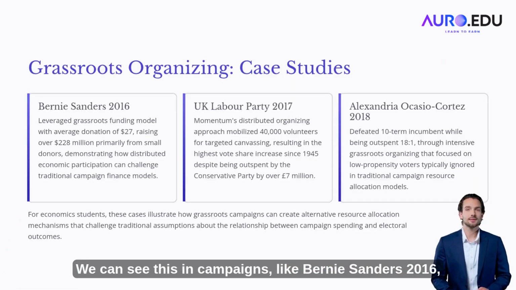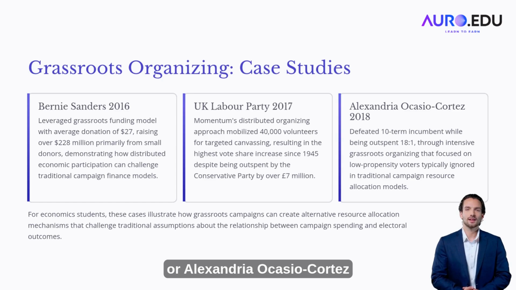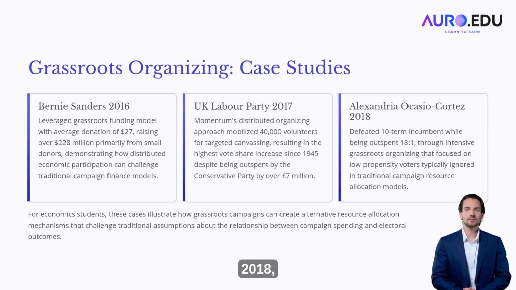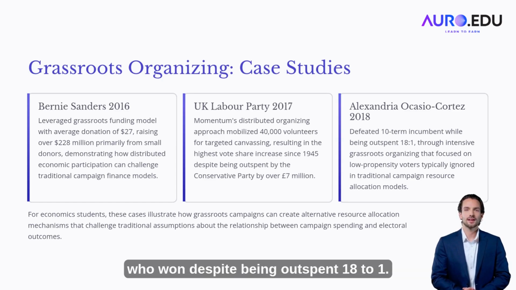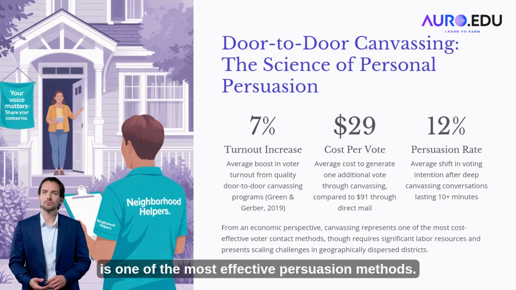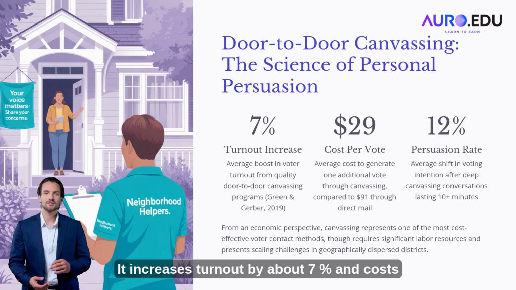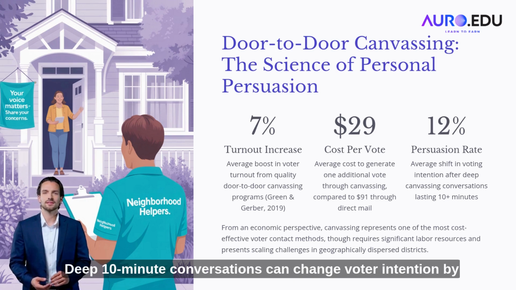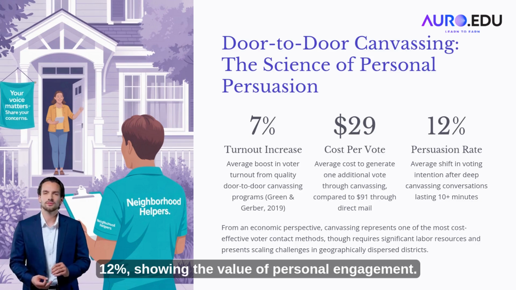We can see this in campaigns like Bernie Sanders' 2016, which relied on small donations and volunteer energy, or Alexandria Ocasio-Cortez 2018, who won despite being outspent 18-1. Door-to-door canvassing, meanwhile, is one of the most effective persuasion methods. It increases turnout by about 7% and costs far less per vote than other approaches. Deep 10-minute conversations can change voter intention by 12%, showing the value of personal engagement.